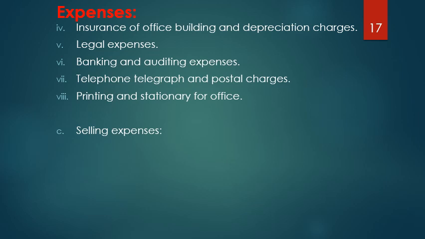These eight categories make up the administrative overheads, or office overheads, or office expenses. The last category is selling expenses. What are these selling expenses? Apart from the factory overheads and the office overheads, the sales department has gained a separate importance nowadays. That's why the expenses of the sales department are termed selling expenses.